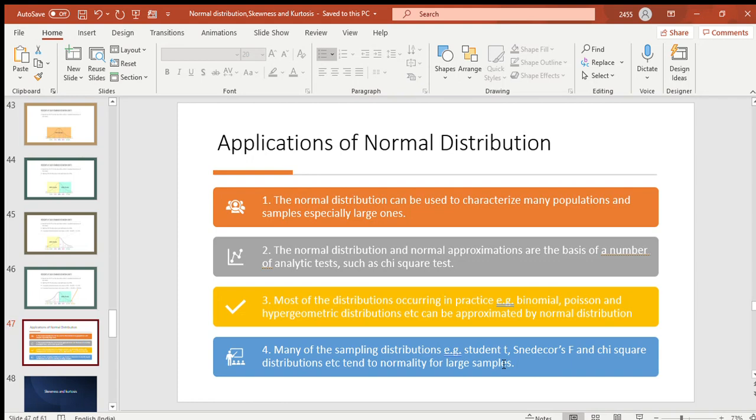Let's see what are the applications of the normal distribution. It characterizes many populations and samples, particularly when we have a large sample size. This normal distribution forms the basis of a number of analytical tests like the chi-square test. Most of the distributions which occur in practice, like the Poisson and binomial, can be approximated by the normal distribution, and various sampling distributions tend to normality for large samples. So when we have large samples, it can turn into a normal distribution.